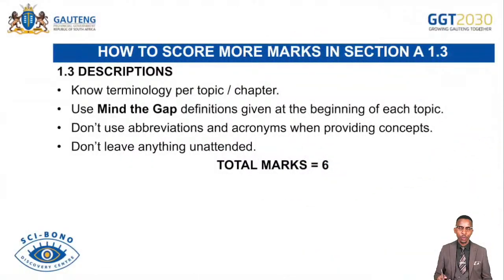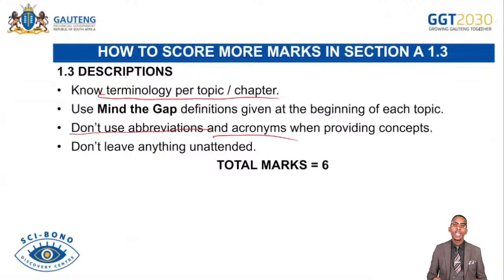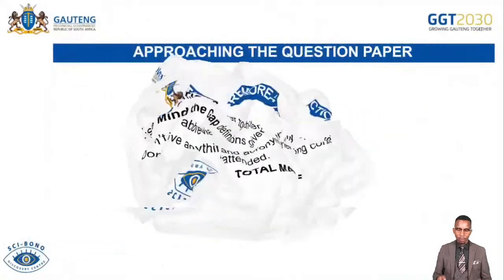1.3, it is very important for you to know the terminology per chapter. Remember, your Mind the Gap study guide gives you all definitions at the beginning of each chapter or topic, so use the Mind the Gap definitions given at the beginning of each topic. Do not use abbreviations. Remember, abbreviations and acronyms are not allowed in 1.3. Like we saw, the system of national accounts was asked in paper 1. Then some of you might have written SNA, which will be wrong. You should write in full sentences. Do not leave anything unattended. That is 6 marks. Then section A is out of 40.